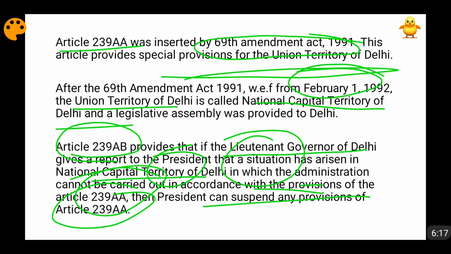Now, the point is, this is very logical that police, public order and land cannot be given to the state government in Delhi, because Delhi is the capital of India, friends. And when it is the capital of India, suppose in the state government of Delhi there is a different party, in the union government there is a different party. Now both the parties will clash on their political agenda.